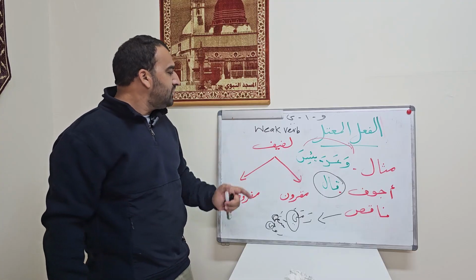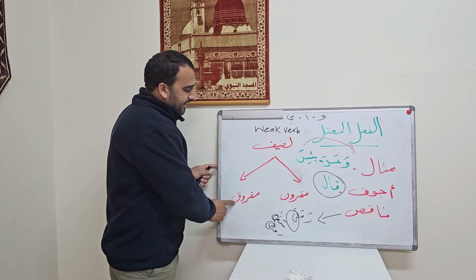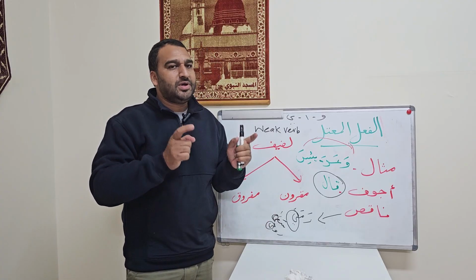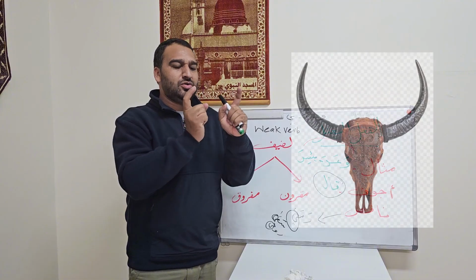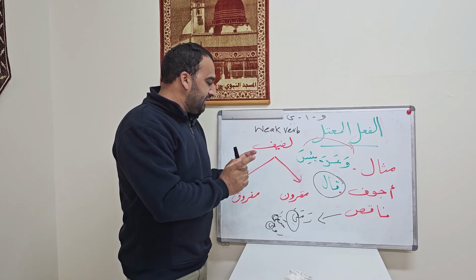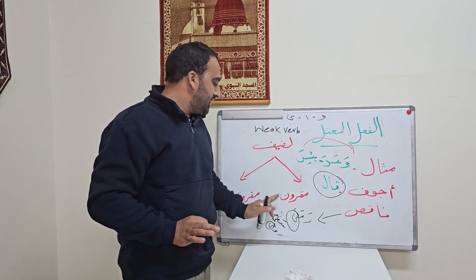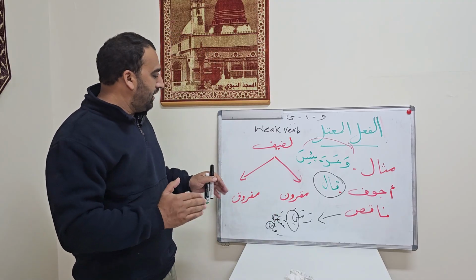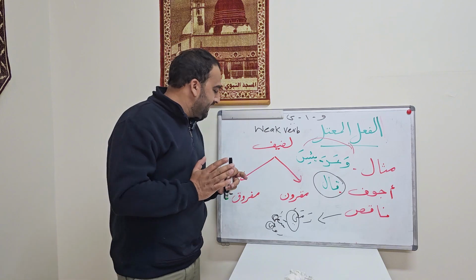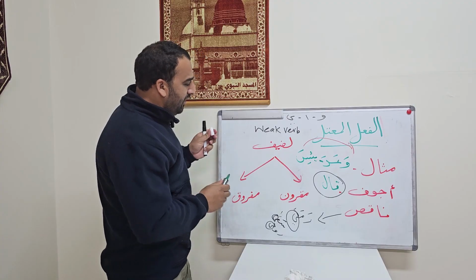Now, the last one is lafif. Lafif has two types: one is makroon and the second is mafruq. Let's first literally know what makroon is. Qarn means horn. Since the horns are close to each other, that's why it's known as makroon. Meaning there are two letters found in the same verb and they are very close to each other, with no separation or any other letter between them. And mafruq is when there are two letters in the same verb, but there is a separation or a gap between them.